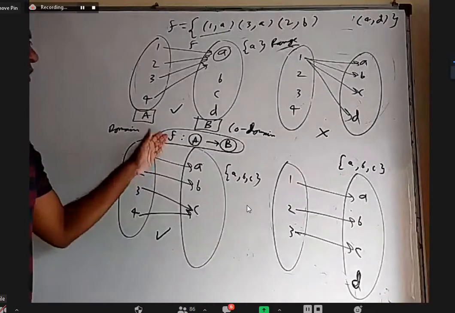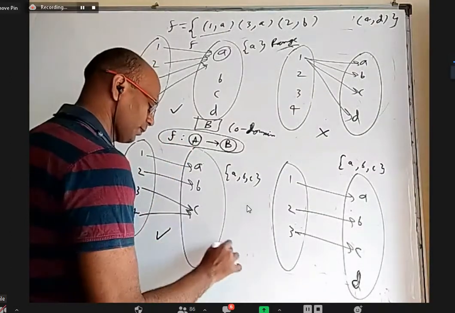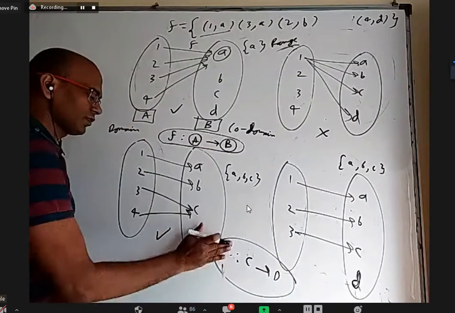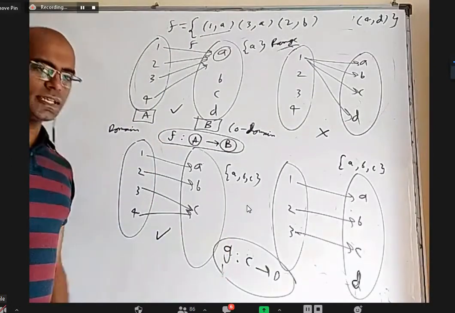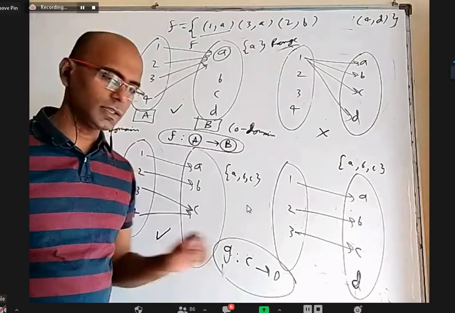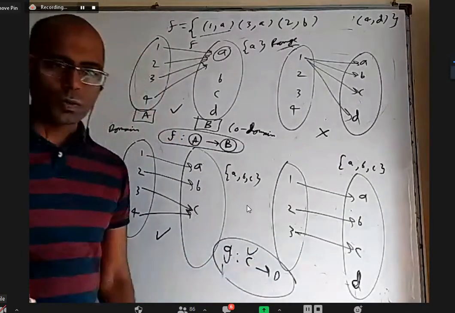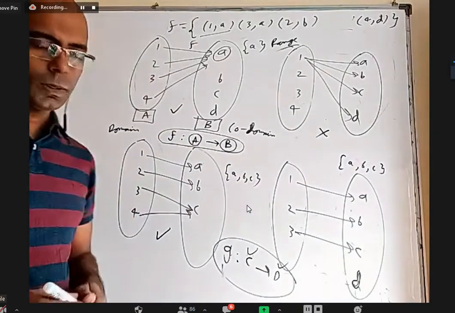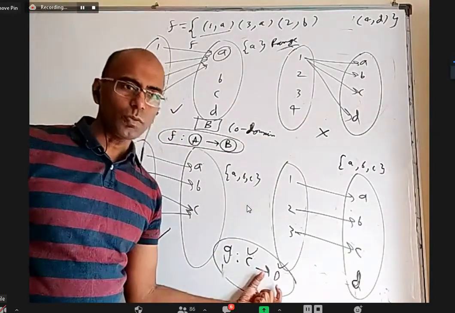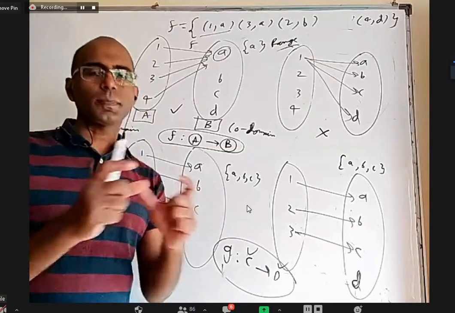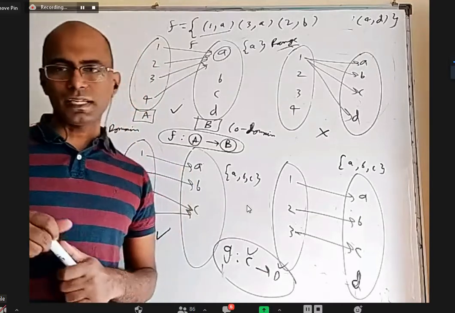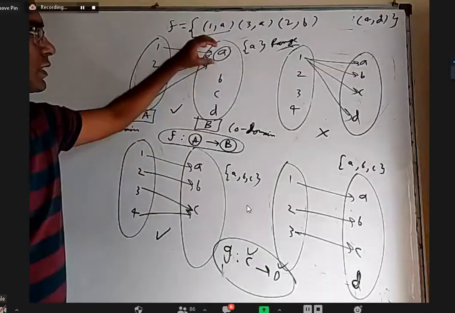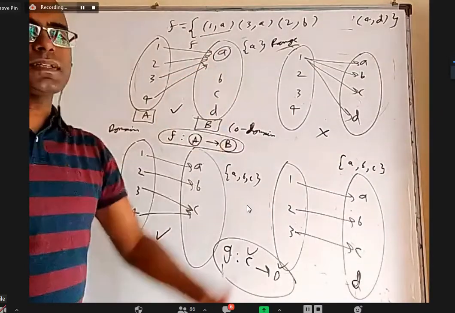If g is a function from set C to set D, set C is called domain, set D is called codomain. And within set D, the elements we use, if you write them separately as a set, that is called range. Range and codomain need not be the same, because range is something smaller than codomain. Sometimes it can be equal also.